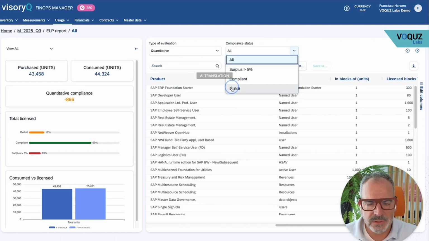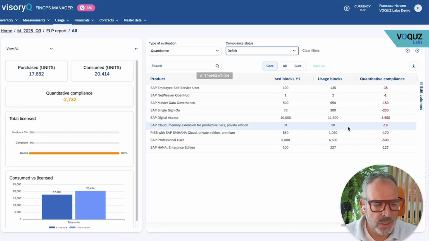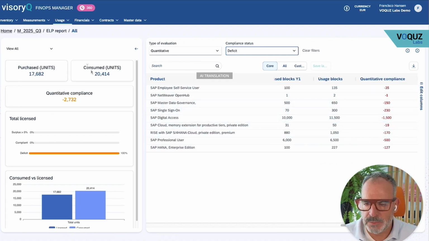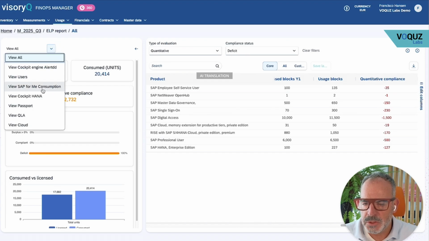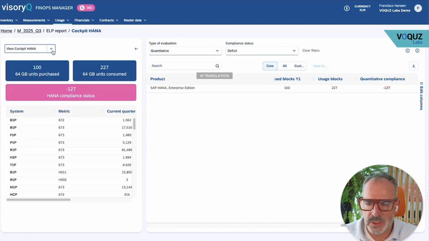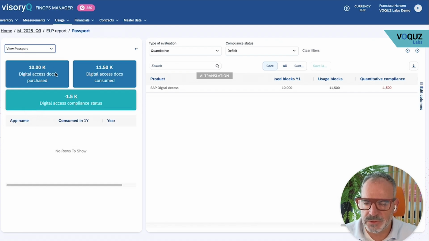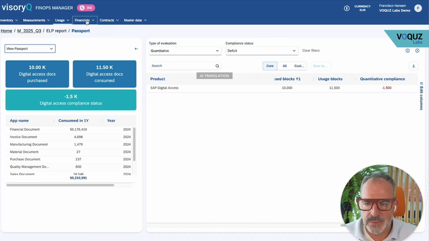And I want to look at my deficits. Show me where I have deficits in these products and how much quantity I am missing in the products. Or I want to look at one product group in particular, namely HANA, the database licenses. Or I want to look at my digital access, etc.